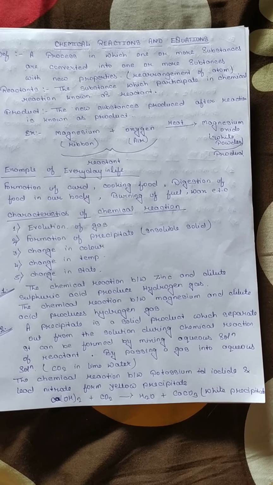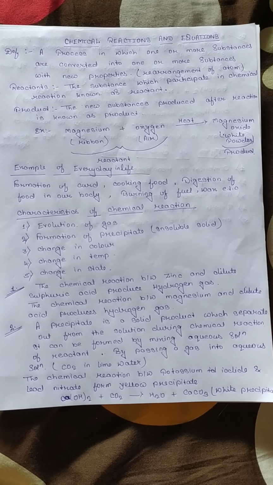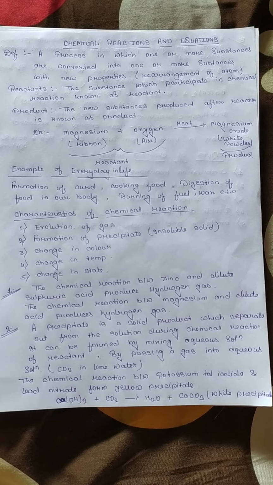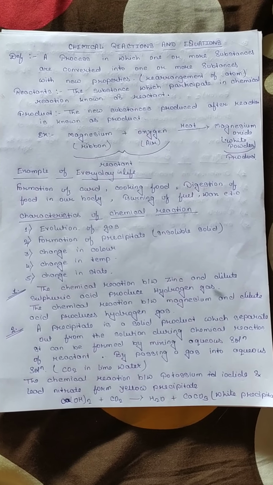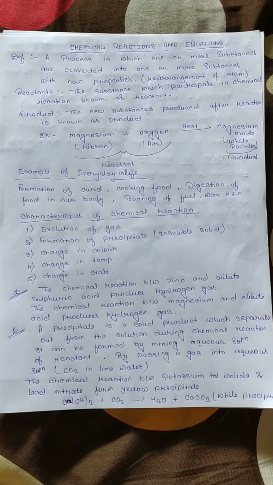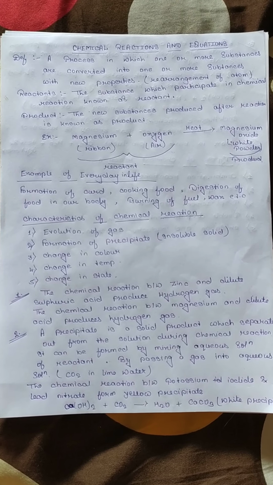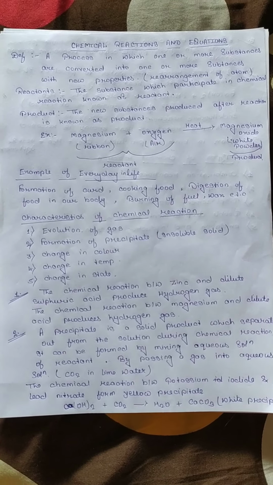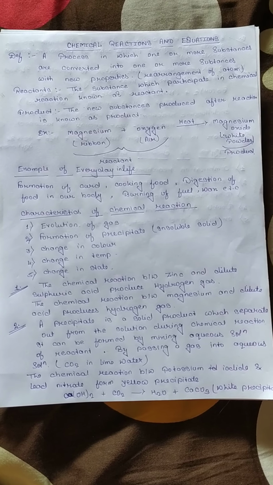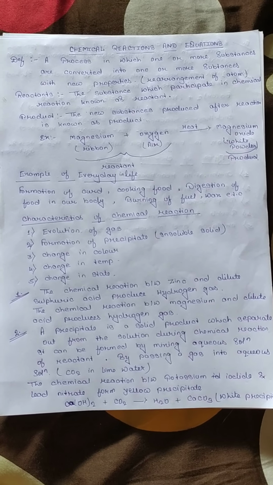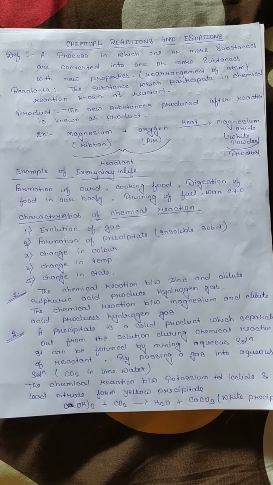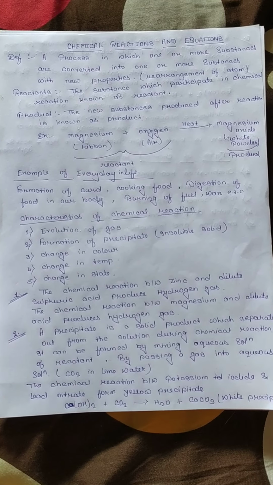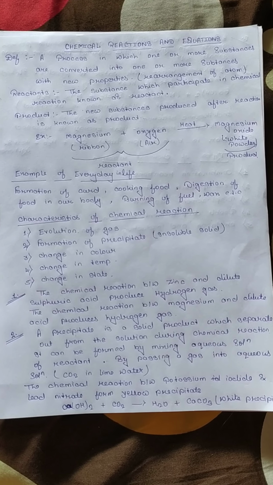Today I am going to discuss the first chapter of chemistry, that is chemical reactions and equations. First of all, what do you know about chemical reaction? What is meant by chemical reaction? आप लोग क्या समझते हैं chemical reaction क्या है? So a chemical reaction is a process in which one or more substances get converted into another substance with totally